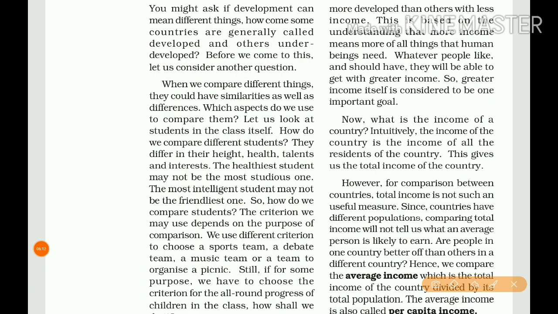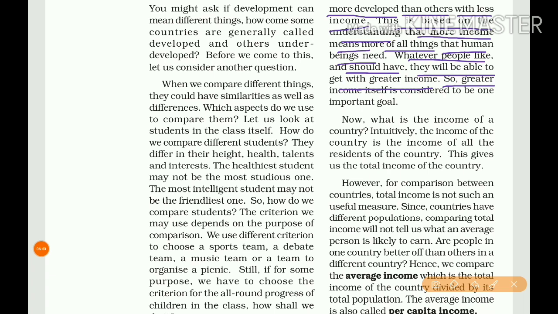Countries with higher income are more developed than others with less income. This is based on the understanding that more income means more of all the things that human beings need. Whatever people like, they are able to purchase, hold and have, they will be able to get with greater income.